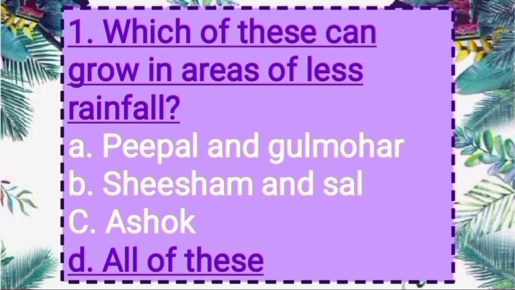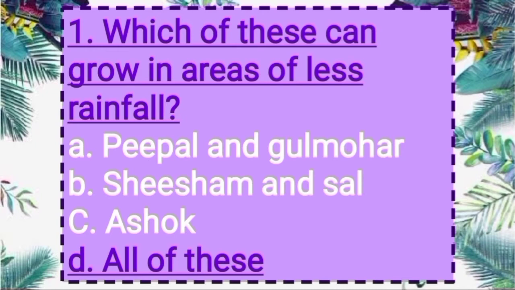First option, peepal and Gulmohar. Second option, Shisham and Sal.